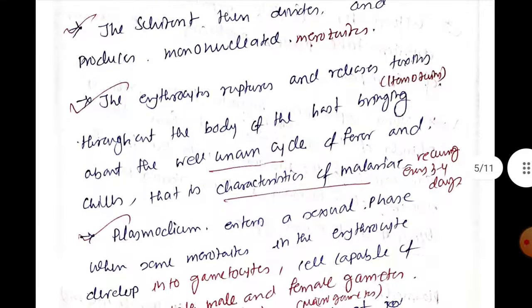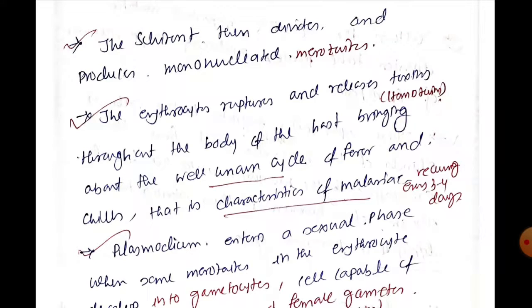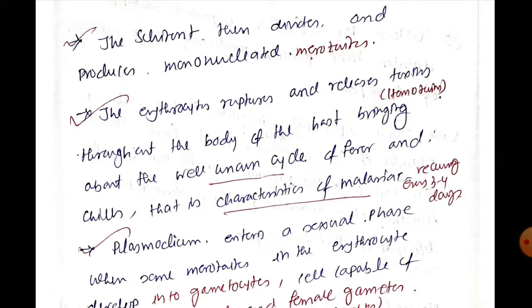Okay, so up to that part, this was the asexual phase, that is especially going on in humans. So first of all, the female Anopheles mosquito will penetrate the skin, and then it will inject the saliva. Inside the saliva it contains anticoagulant, and if it is infected, then it also contains elongated sporozoites. This elongated sporozoite will travel to the liver, and in the liver it will penetrate the hepatocyte, and in the hepatocyte it will undergo asexual multiplication, a process called schizogony, and this schizogony will give us merozoites.